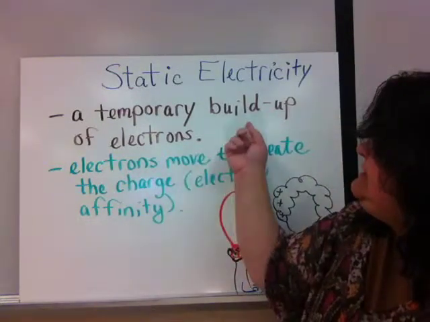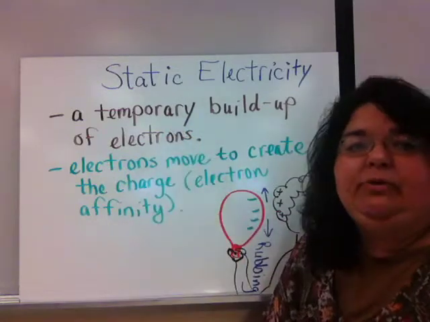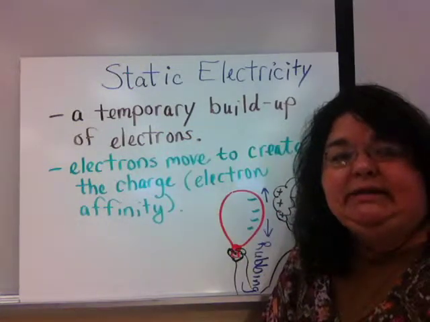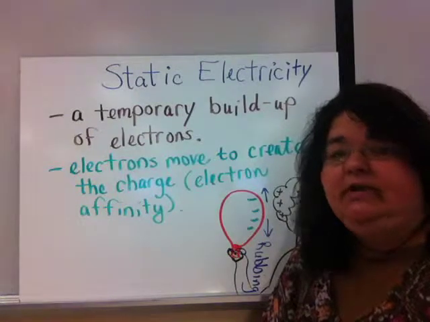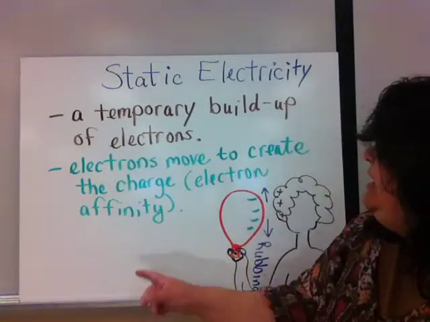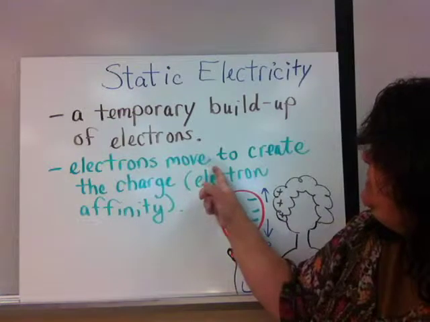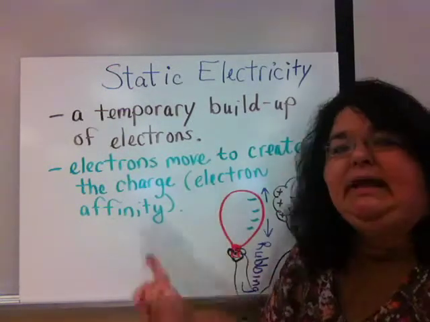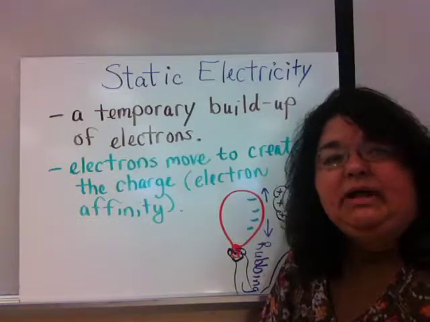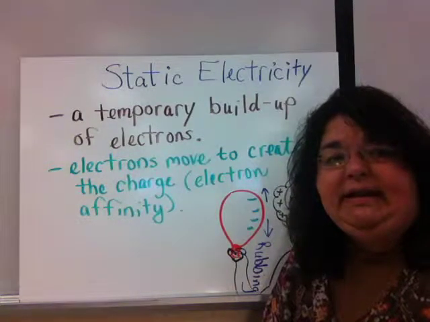Now, if it's going to stay, how is it only temporary? Over time, that electricity will dissipate, and you'll have a discharge of that electricity. The electrons will be what moves. So we move electrons to create charge. And the way electrons move is through a concept called electron affinity.